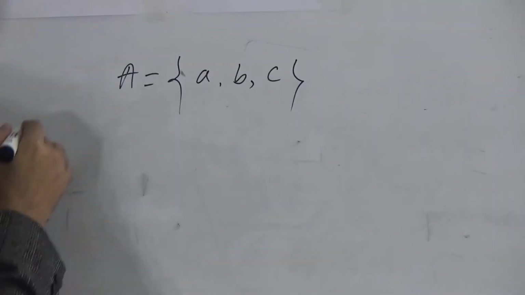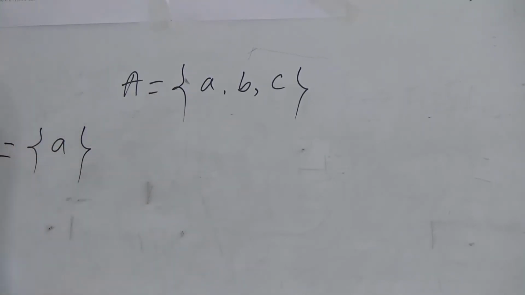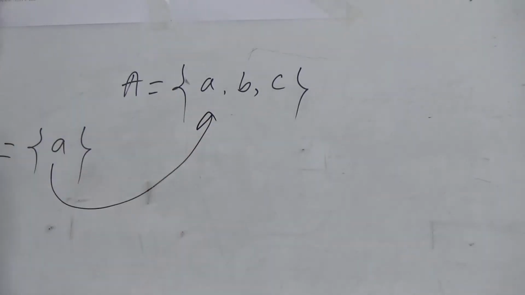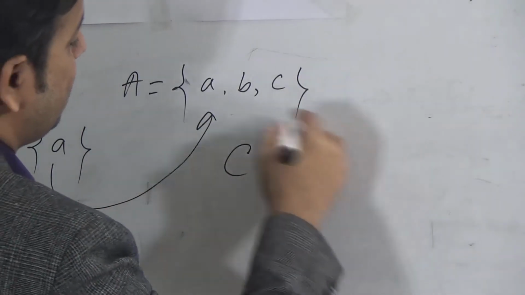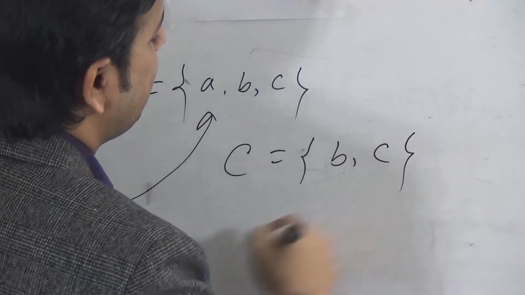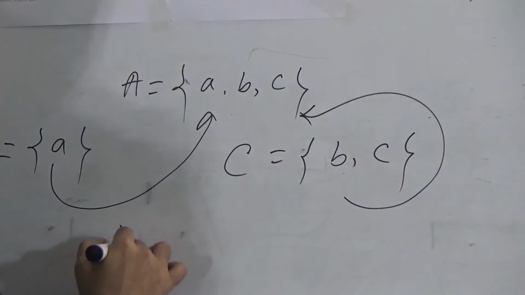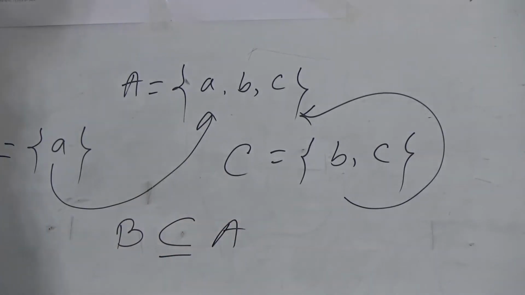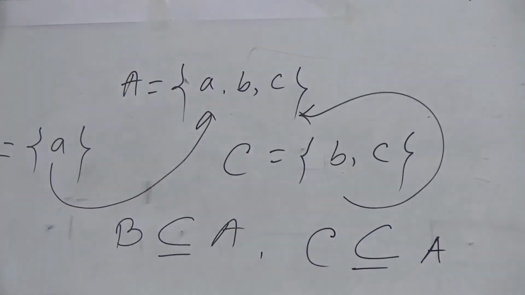Now, if we take a set with only one element a, suppose this is B, the element of B is contained in A. If I consider another set C, suppose b, c, these elements are also contained in A. So we can say the set B is a subset of A. This sign is known as the subset sign. Now C is also a subset of A.